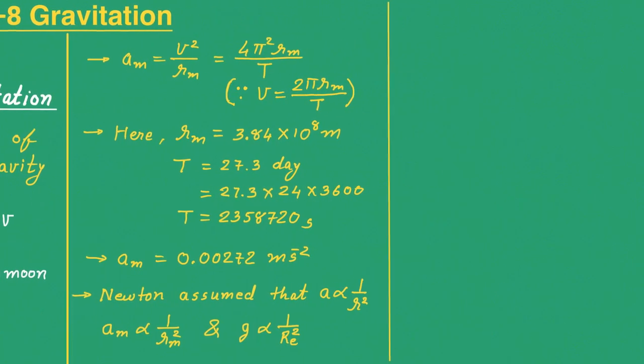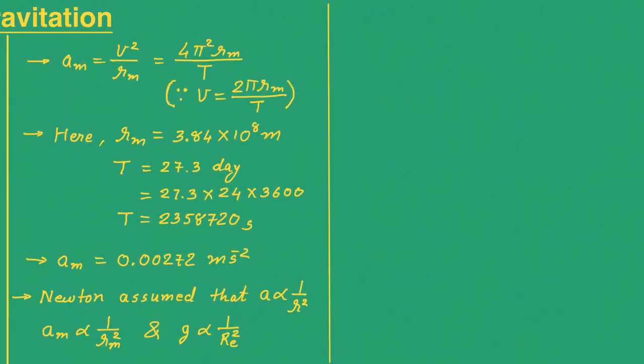Now we can take the ratio of both of these equations, and so we can write that Am upon g is equal to Re square upon Rm square, or we can also write Am is equal to Re upon Rm whole square multiplied by the gravitational acceleration g.